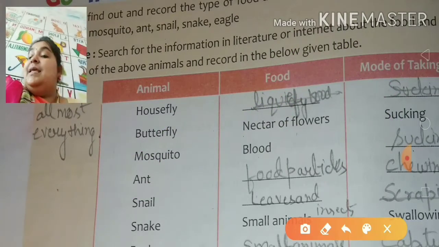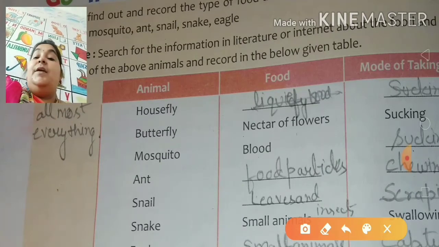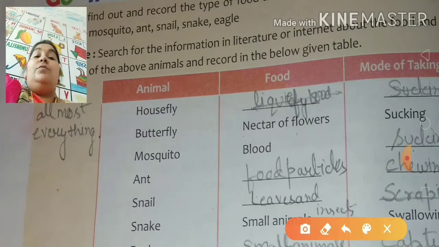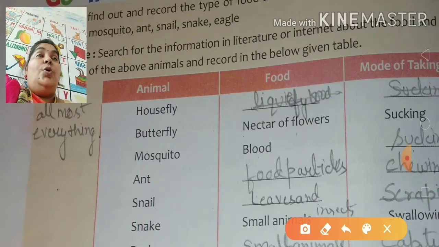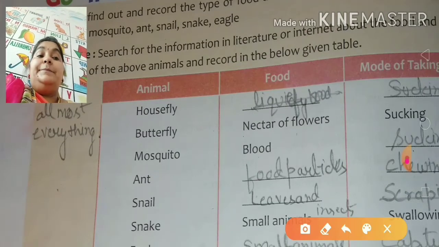Next one is snake. What does a snake take? Small animals. And what is the mode of taking? Swallowing, S-W-A-L-L-O-W-I-N-G. Swallowing. Okay, it's clear.